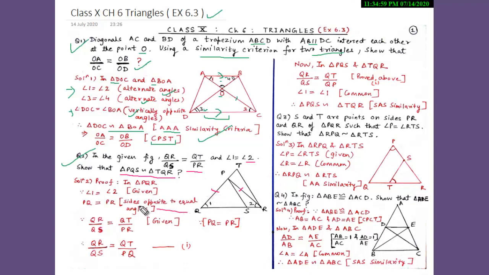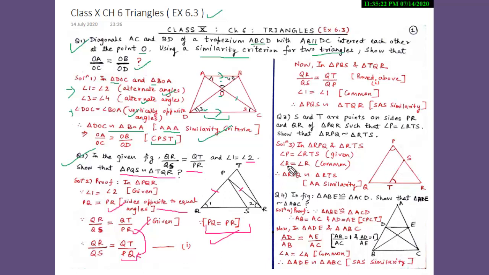So according to our given condition, since it is given that QR upon QS is equal to QT upon PR, and just now we have proved that PQ is equal to PR, using it we can say that QR upon QS is equal to QT upon, and in place of PR, we can write PQ. So QT upon PQ. Therefore, this is our equation number 1.